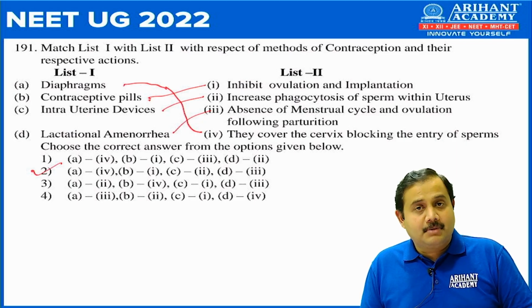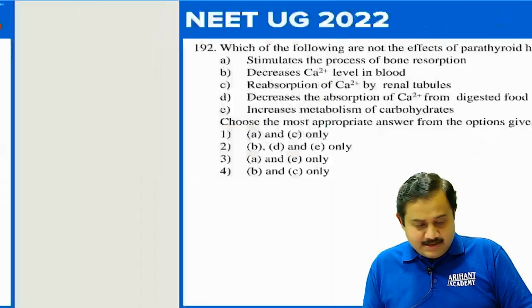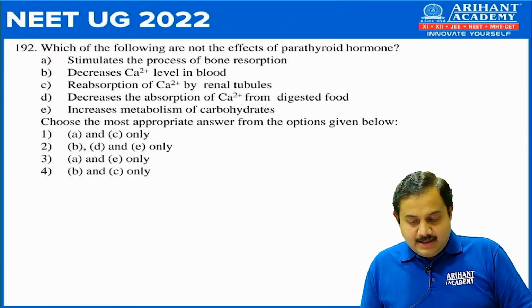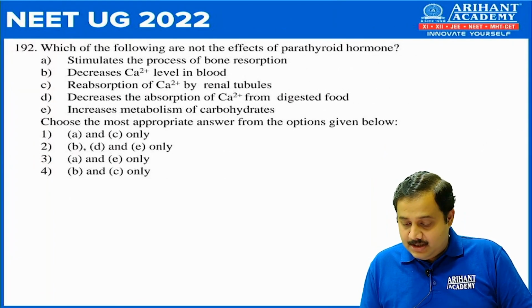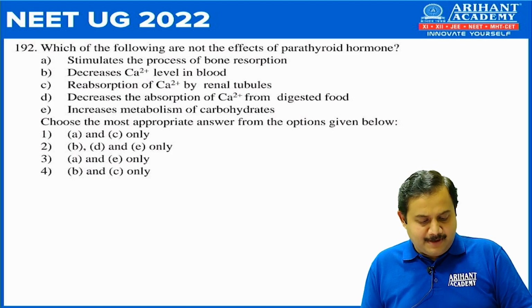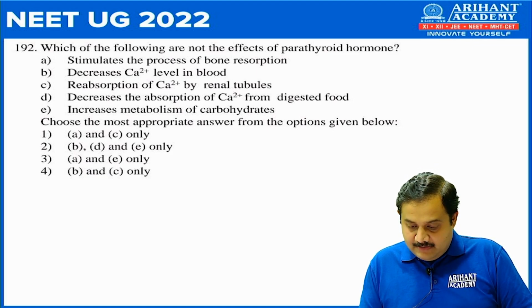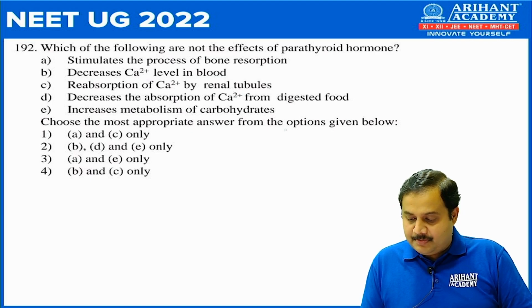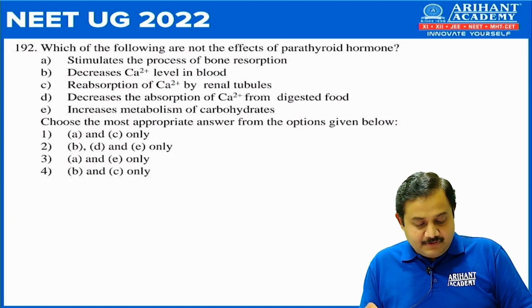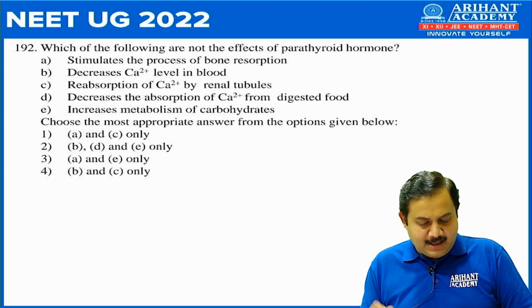So option number 2. Next, question 192, which of the following are not the effects of parathyroid hormone? So basically they have asked you to choose the most appropriate answers from the options given below. So you have to select which are not the effects of parathyroid hormone.